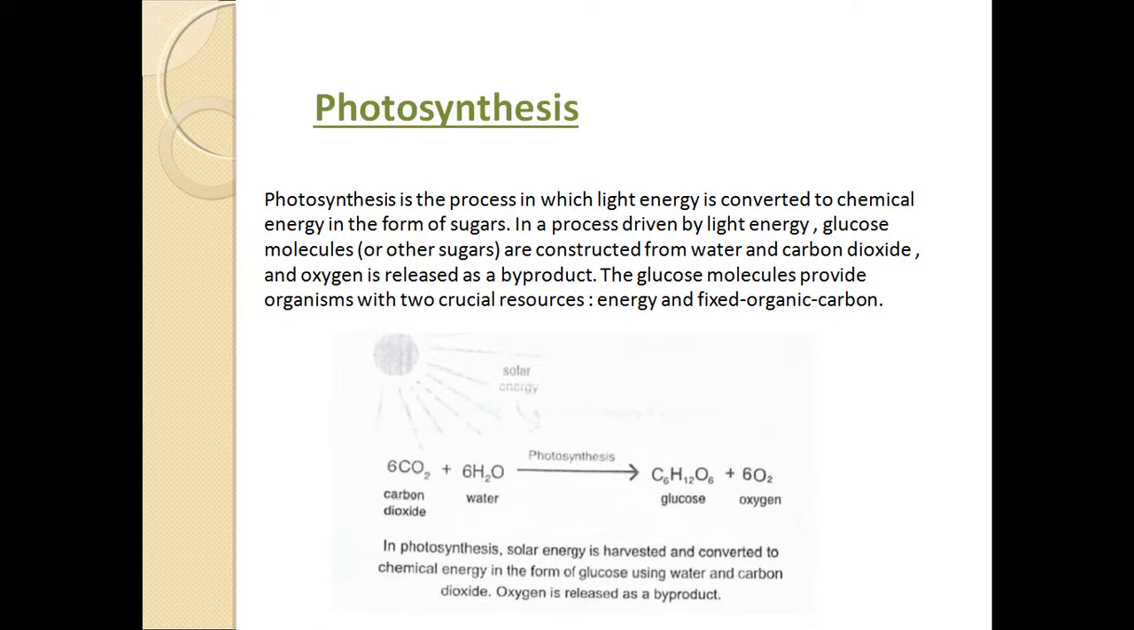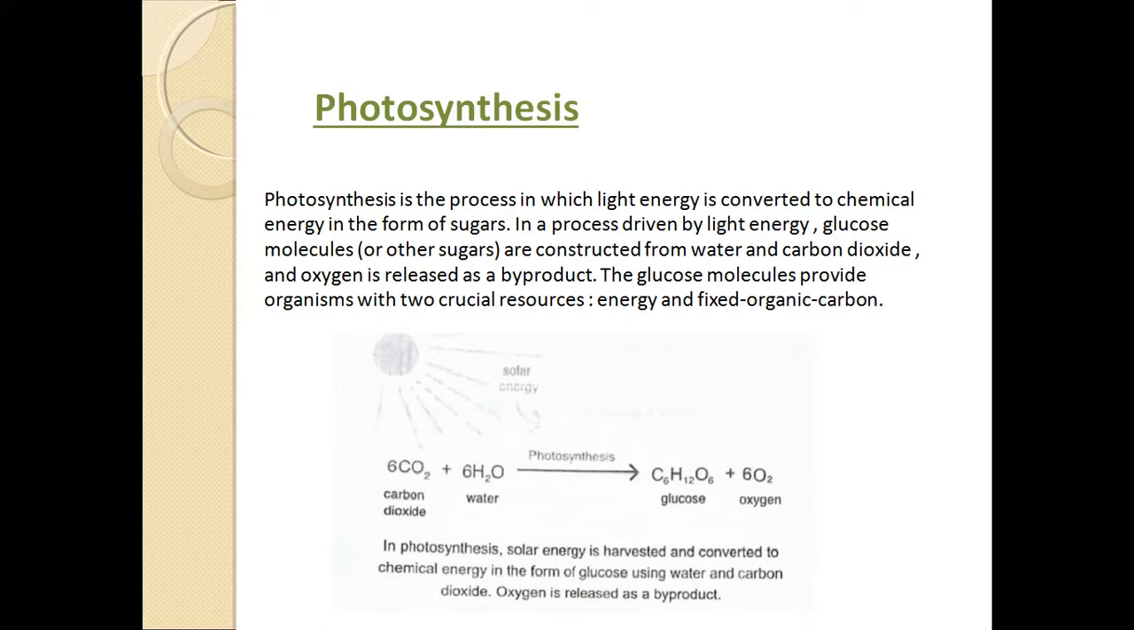6 molecules of carbon dioxide are used with 6 molecules of water to produce glucose, which is a carbohydrate. We discussed carbohydrates in Unit 1. So in this reaction, carbon dioxide is reduced to glucose, a carbohydrate, and water is split to produce oxygen molecules. Oxygen is released in the process of photosynthesis. So this is the reaction of photosynthesis.